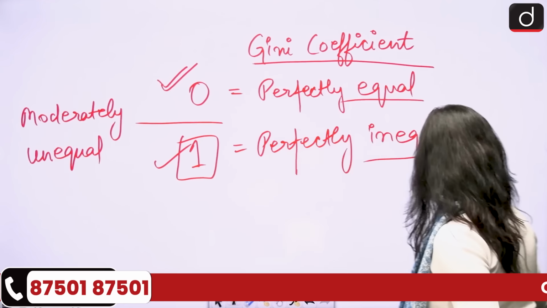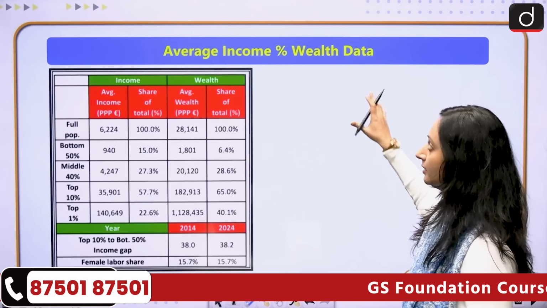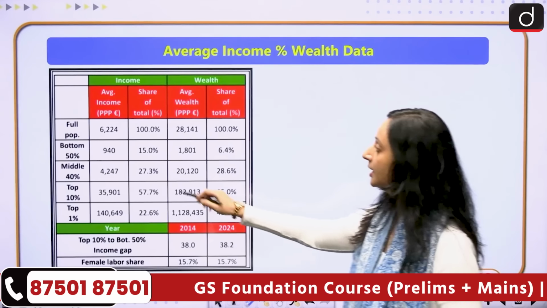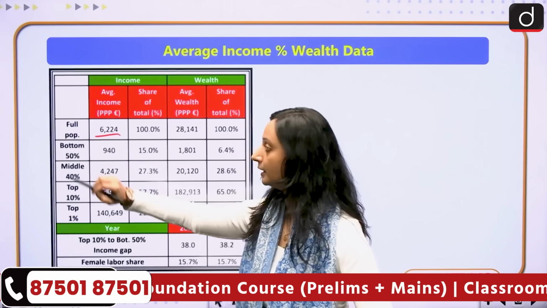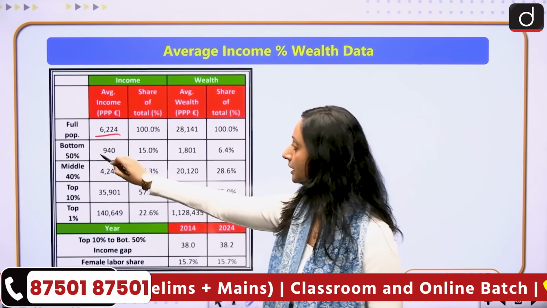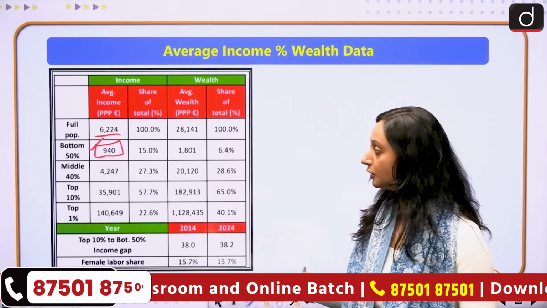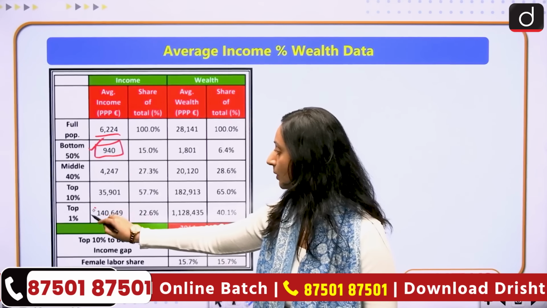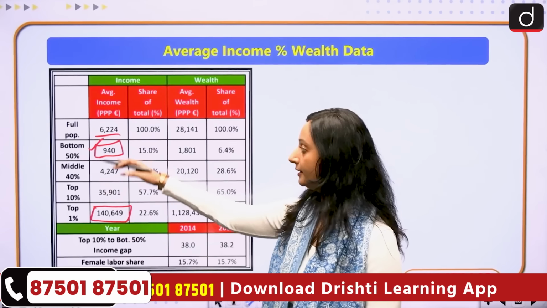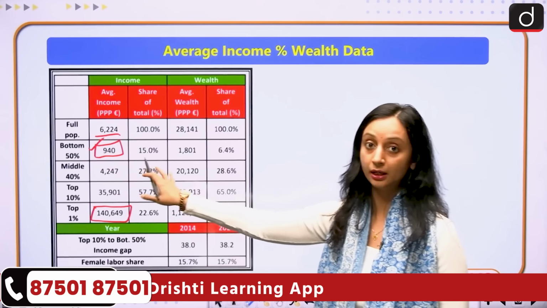And if I talk about some more figures, if we talk about the average income and wealth data, then over here also you will see that the per capita income is 6,224 euro for our population. And the bottom 50, if you see, they hold only 940 euros, and the top 1% is 1,40,649 euros. Again, there is a huge disparity over here in the average per capita income also.